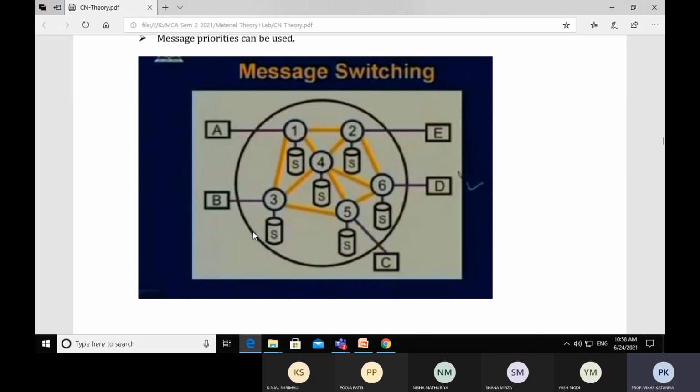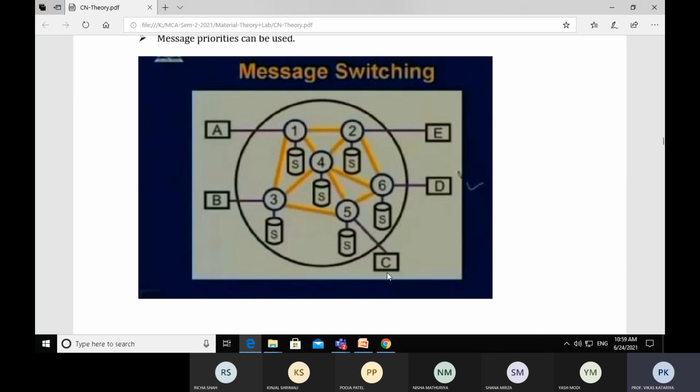Again, all the messages stored in the storage capacity of node number 3 get transferred from node number 3 to node number 5. Node number 5 also has storage capacity, so it stores all the messages received from node number 3 and searches for the next leg.